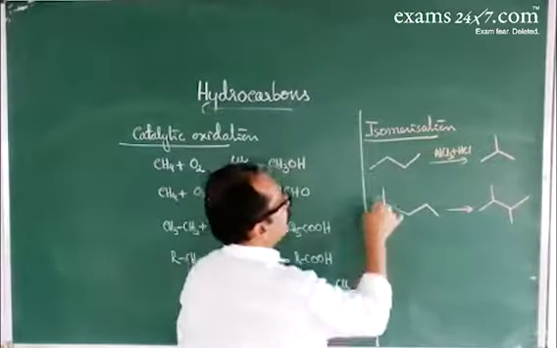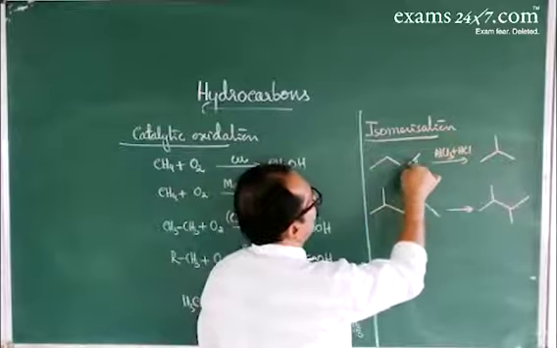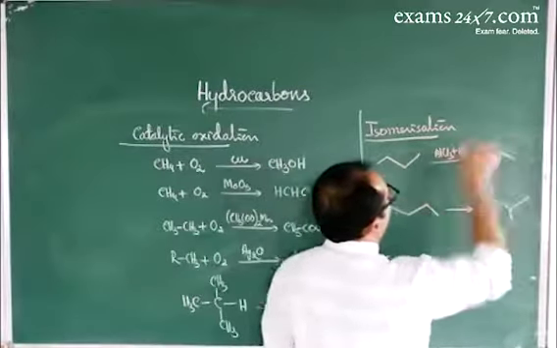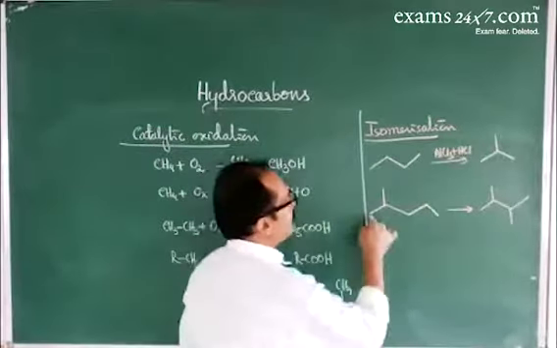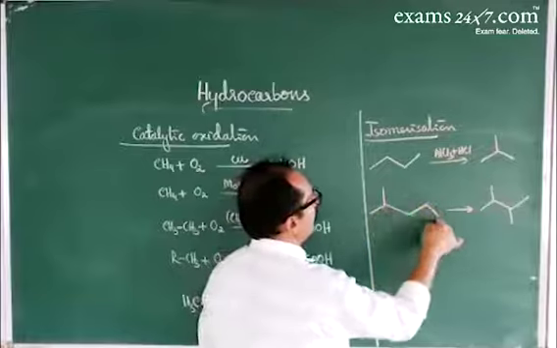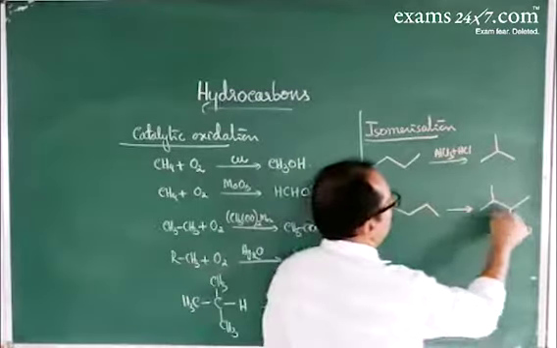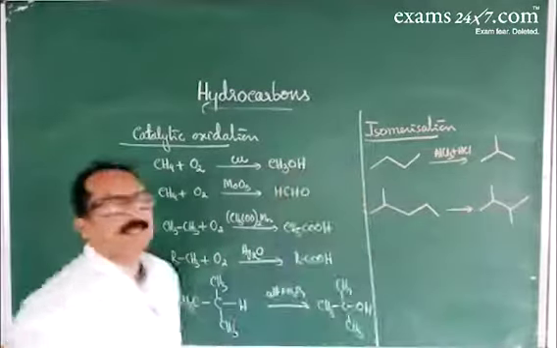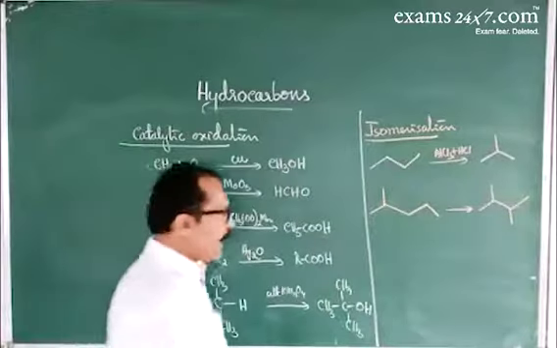Here the number of carbon atoms is 1, 2, 3, 4, and 1, 2, 3, 4. So the molecular formula is the same. In this case, 1, 2, 3, 4, 5, 6, and here also 1, 2, 3, 4, 5, 6. So this kind of reaction is called isomerization.